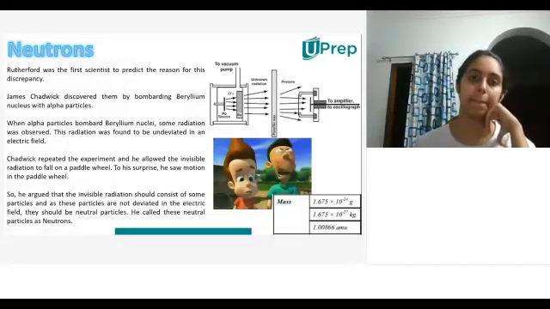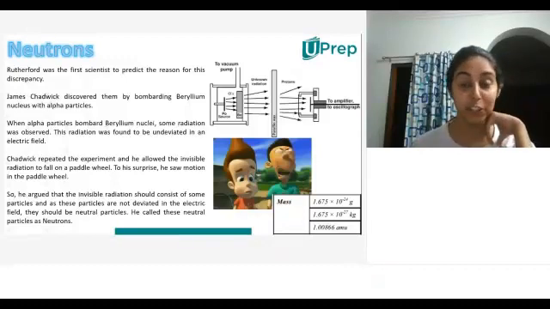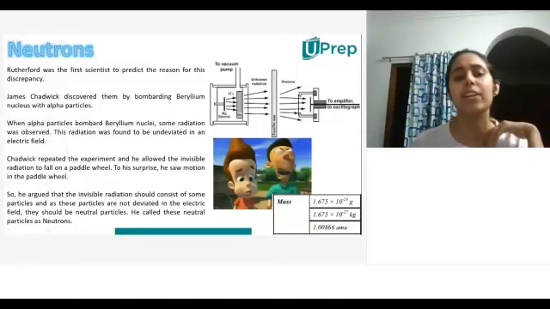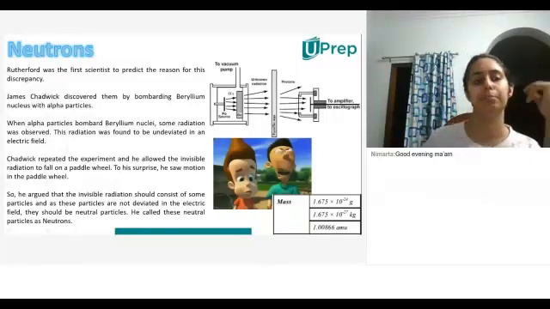Ma'am, it is constant, but for anode rays, it's not. Very good. So for cathode rays, it is constant. For anode rays, it is not constant. So for anode rays, what does it depend on?